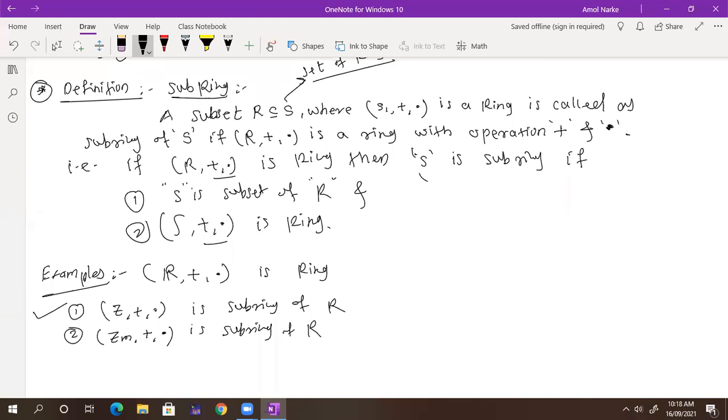But the operation is different. Whatever operation we have defined on R, the usual addition, here it is not a usual addition. If I take m and m plus 1, or m times m minus 1, I am not getting the usual answer, I am getting something different. So the operation is different, so it is not.